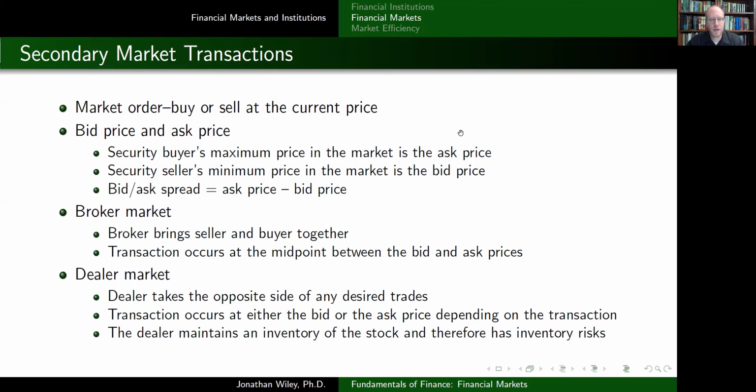So for a broker market, there's a broker who basically brings the seller and the buyer together, and then the price basically arises from the buyer and the seller, and so therefore the transaction is going to occur at the midpoint between the bid and the ask prices. So you look at the midpoint between those two, the buyer and the seller. Basically, that's where the deal occurs.